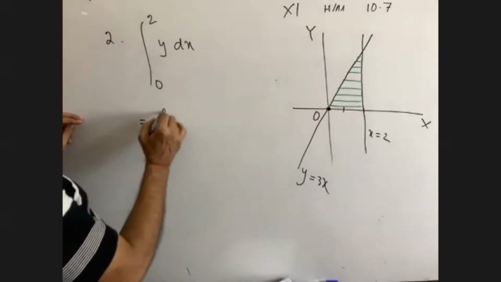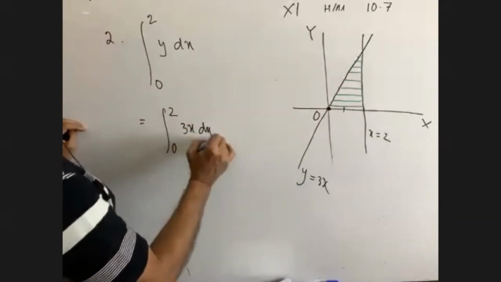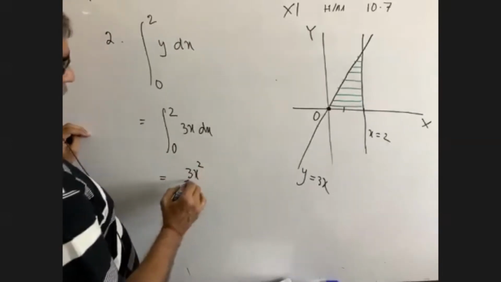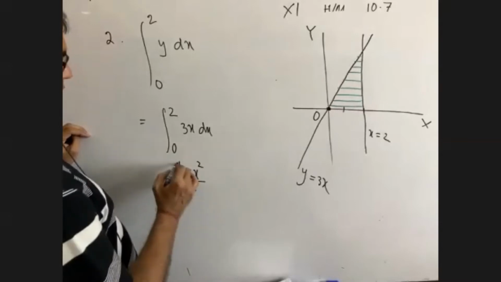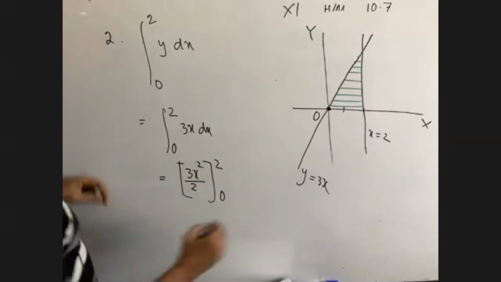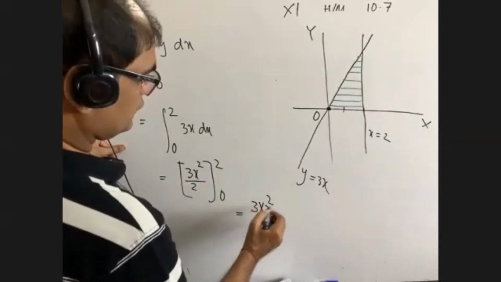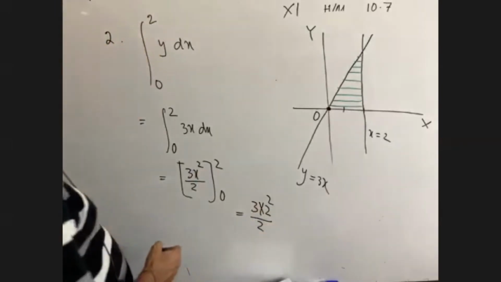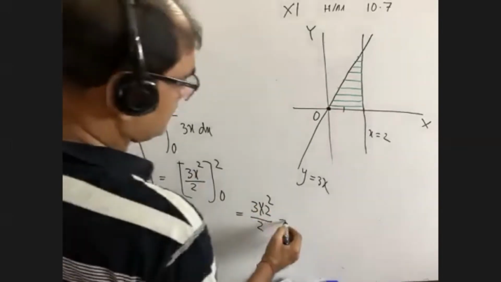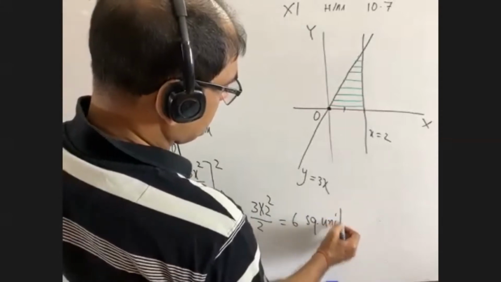Now you see, it is 2, it is 0, it is 3x dx. Now 3x dx means what? 3x square by 2, and this is 2, this is 0, which implies that 3 into 2 square by 2 minus 0. So minus 0, you understand? All will be 0. So our answer is 6 square unit.